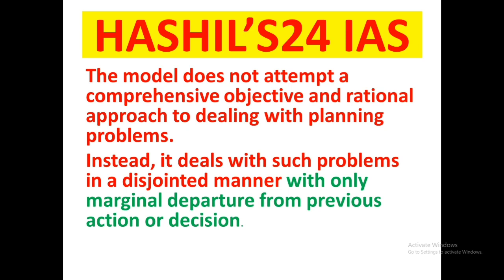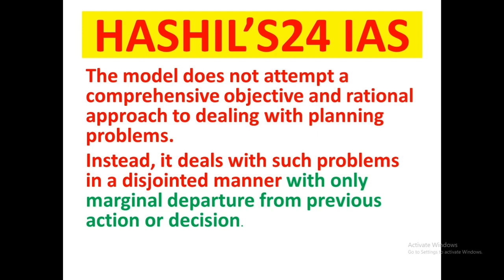The disjointed incrementalism model does not attempt a comprehensive, objective and rational approach to dealing with planning problems. Rather it deals with such problems in a disjointed manner, with only marginal departure from previous action or decision. That means whatever decision has been taken previously acts as a base, and only some incremental improvement happens.